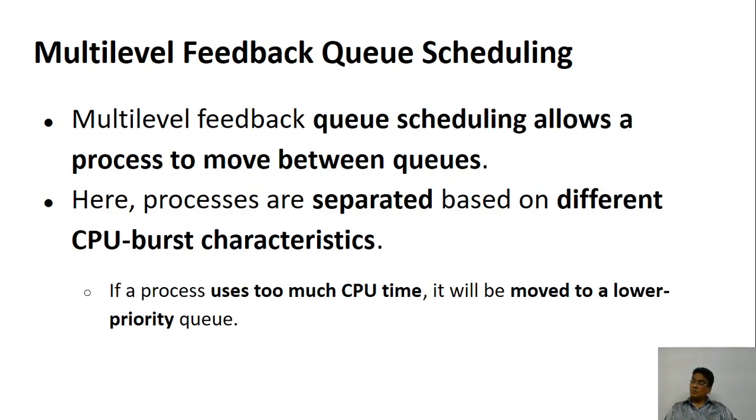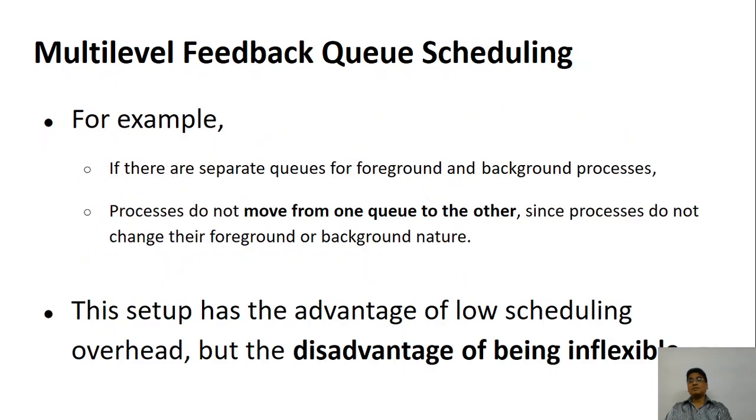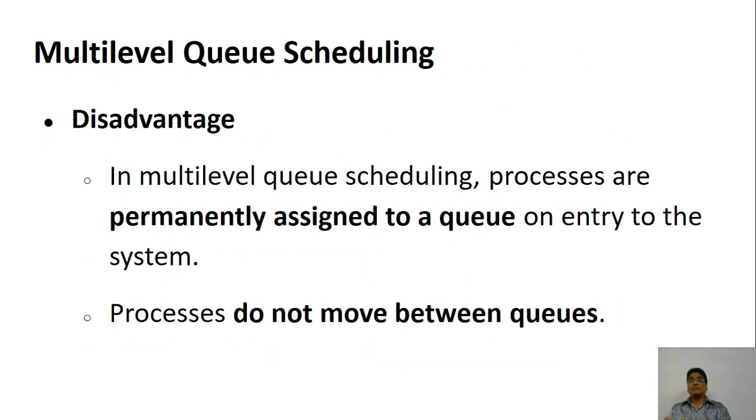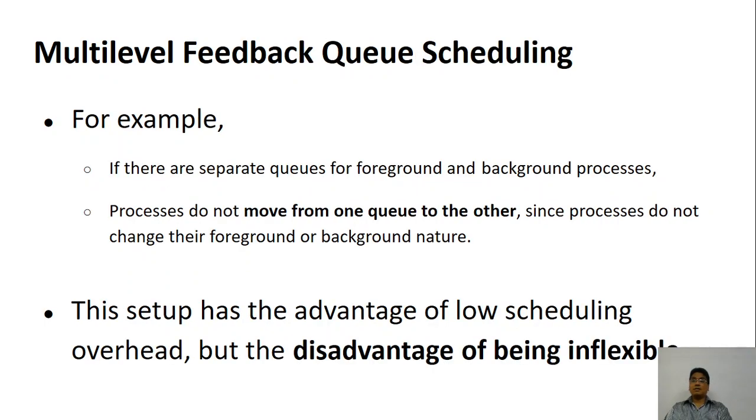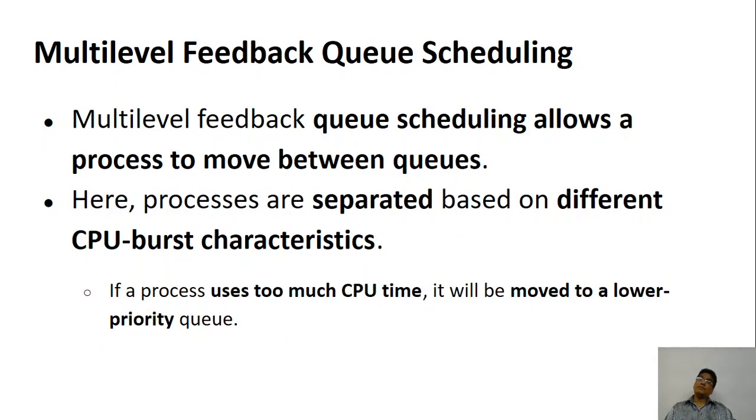Now how to overcome this? To overcome this, we have a slightly modified version, and that is the multi-level feedback queue scheduling. In the previous case we had multi-level queue scheduling. Now here we have multi-level feedback queue scheduling. This scheduling allows the process to move from one queue to the other queue. So that's the idea. Depending upon the characteristics, we decide whether a process has to move to the top queue or the bottom queue.